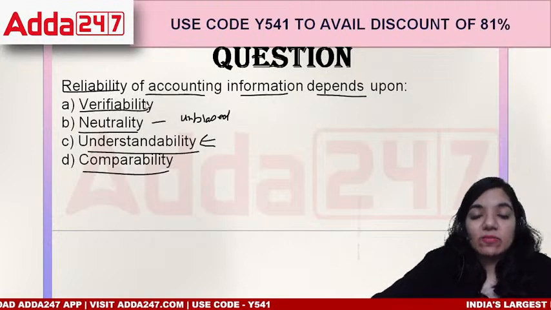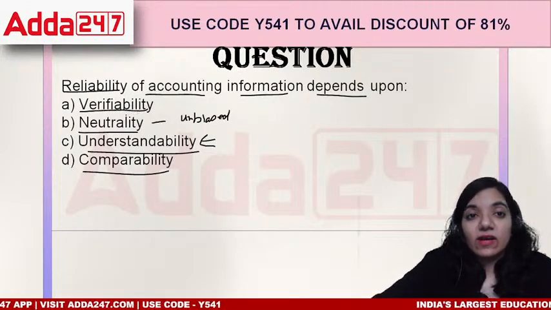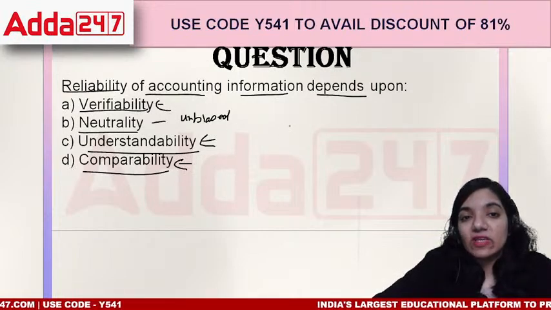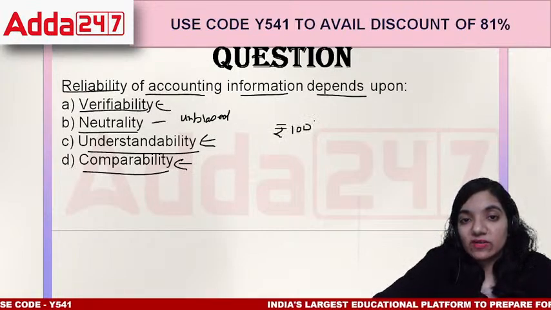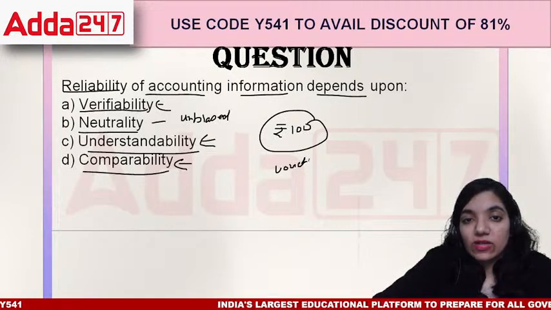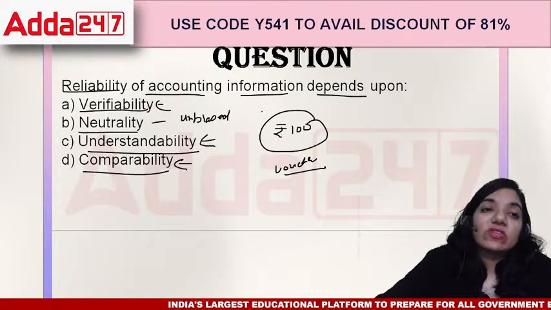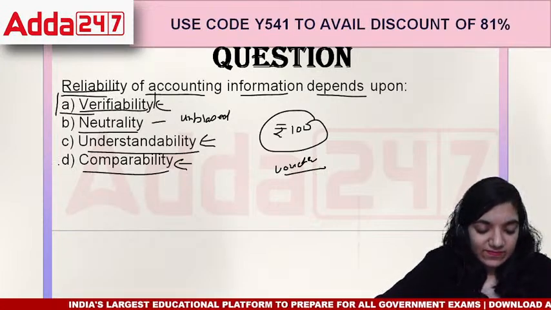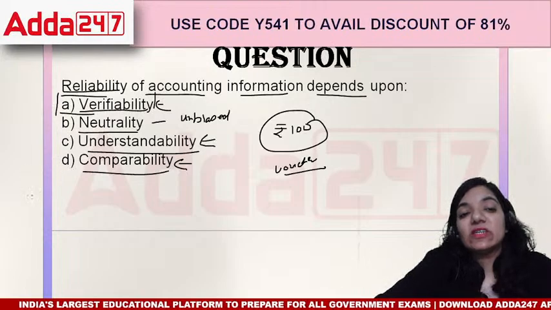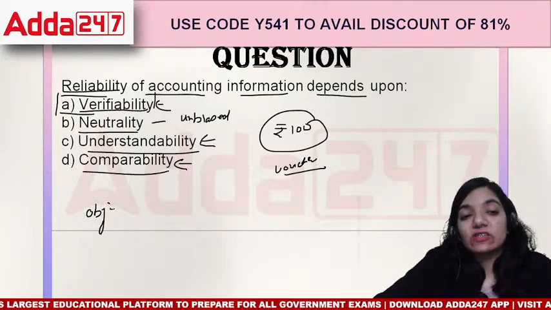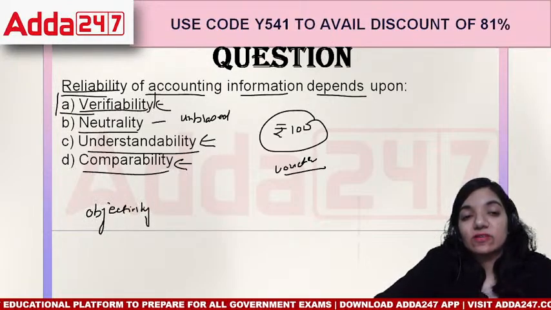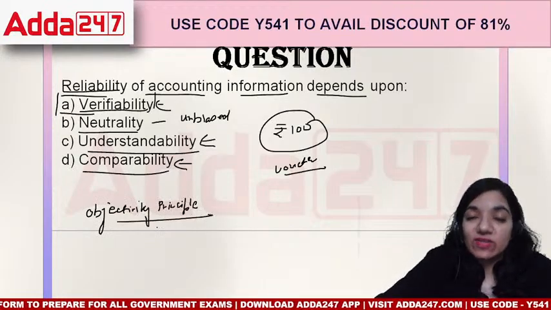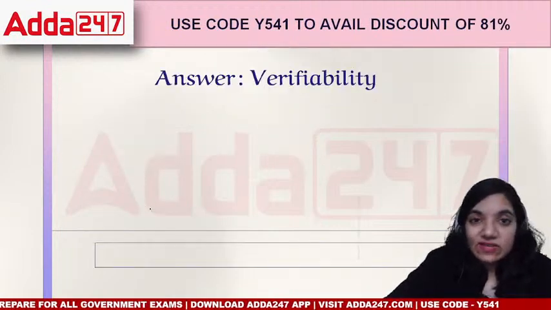Understandability is whether we are able to understand it or not. Then in terms of comparability, we compare it with others, and in terms of verifiability, if you say that you have made an expense of rupees 100 and you show me the voucher, then you'll be trusted. So it is basically based upon verifiability, right? So as per verifiability, or we call it the objectivity principle, maintaining the books of accounts so that we can show it to the people as and when they are required. So it is verifiability.